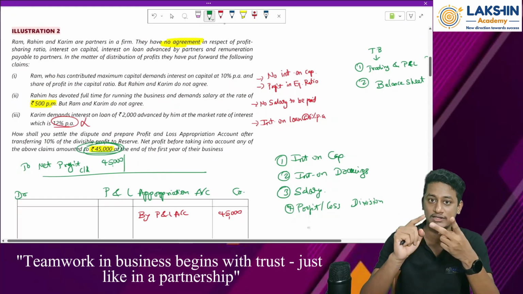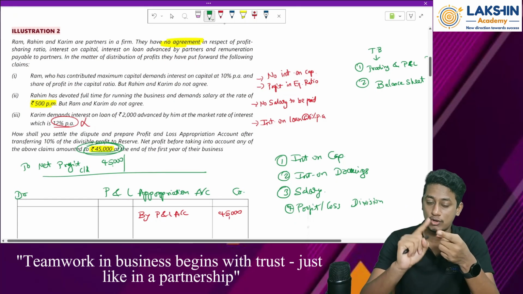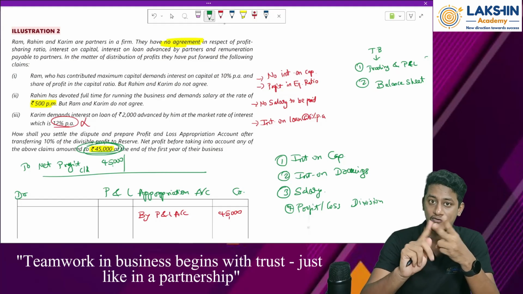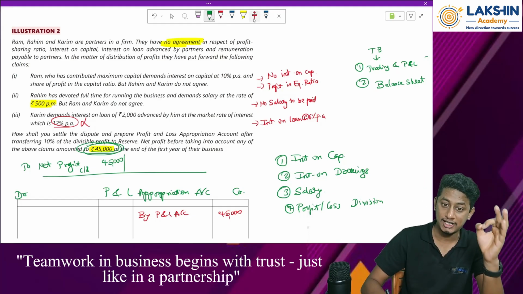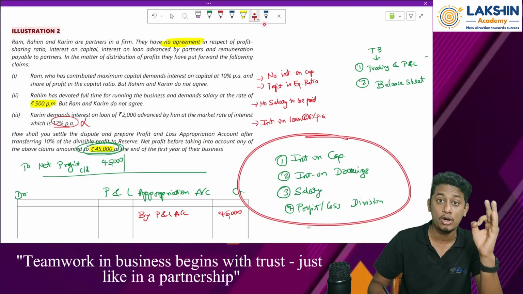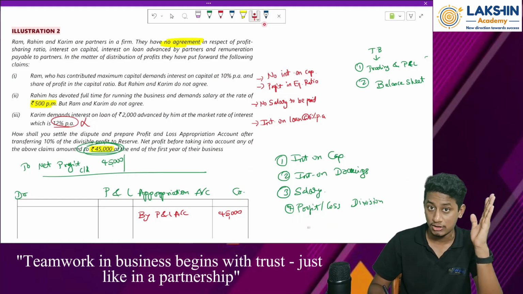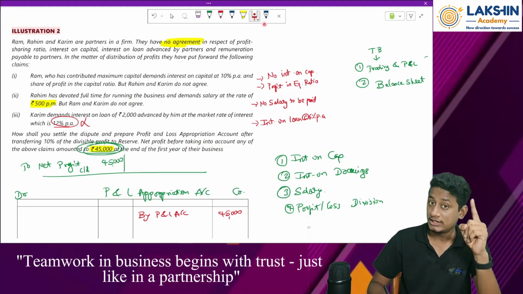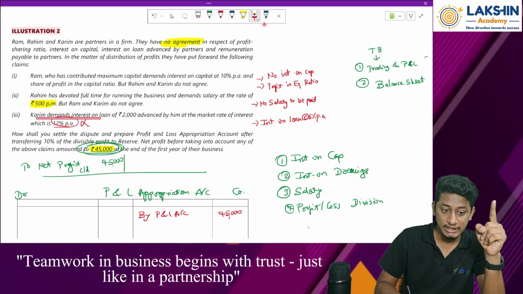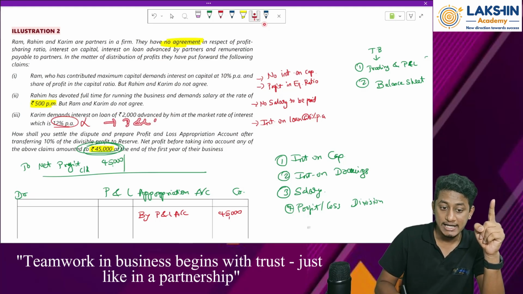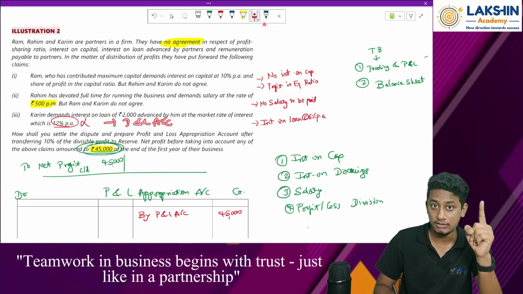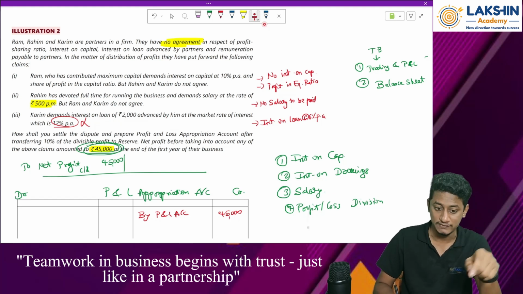See, drawings is always linked to the capital, that we know by now, right? Because whatever drawings we do will reduce the value of my capital. So whatever items are linked to the capital will come under the P&L appropriation account. But one thing you remember, that whatever interest on loan given by the partners is there, it will go to the P&L account, not to the P&L appropriation account.